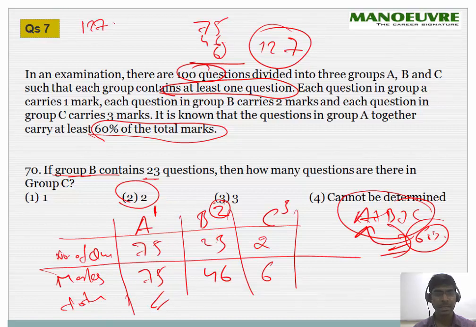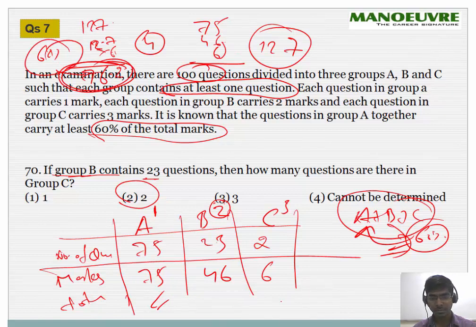So let's see. 60%: 10% is 12.7, into 6. 6 7s are 42. Remainder is 4. 4 6s are 24, plus 4, 28... it comes to 76.2 as the 60%. So which means we cannot take 2 marks. So 2 option is out. This cannot be possible.